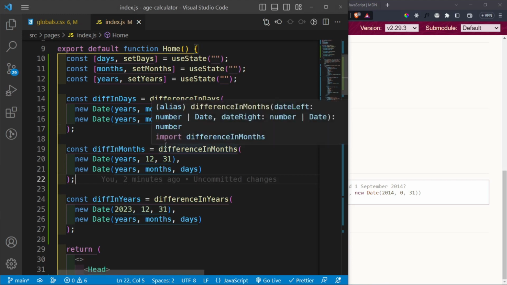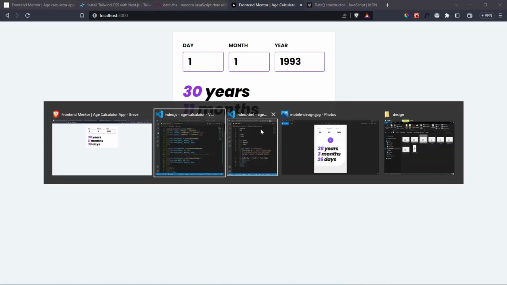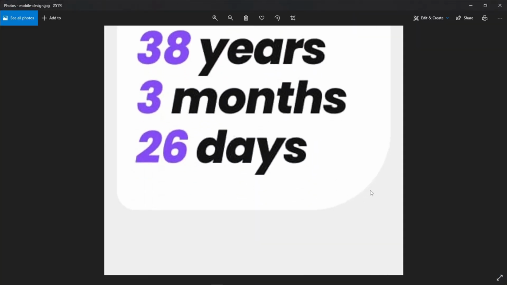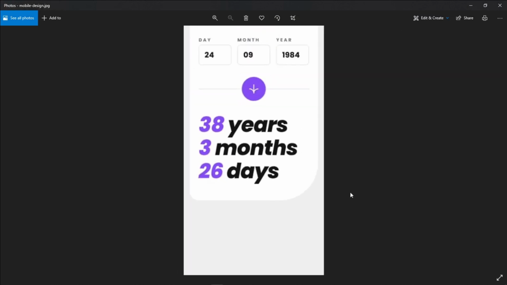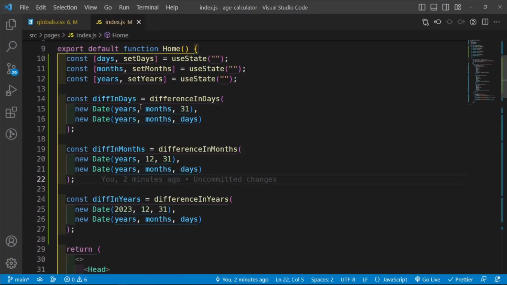And so what we're going to do now is this. Let me see what we need to do. So we get 30 years, 10 months, and 1 day. So let's see. I think what do we need to do? We need to what? Oh, wait a minute. This container looks different. Yes, it looks different. So it has a very large border radius on this bottom. So let's do this. Let's fix up a bit of things.